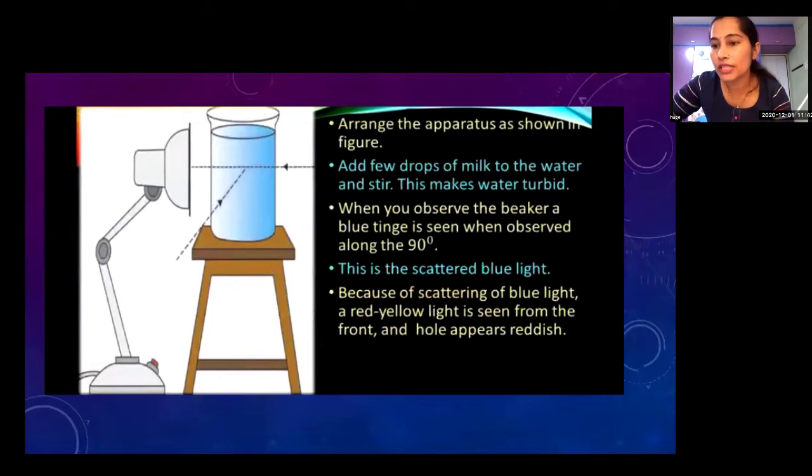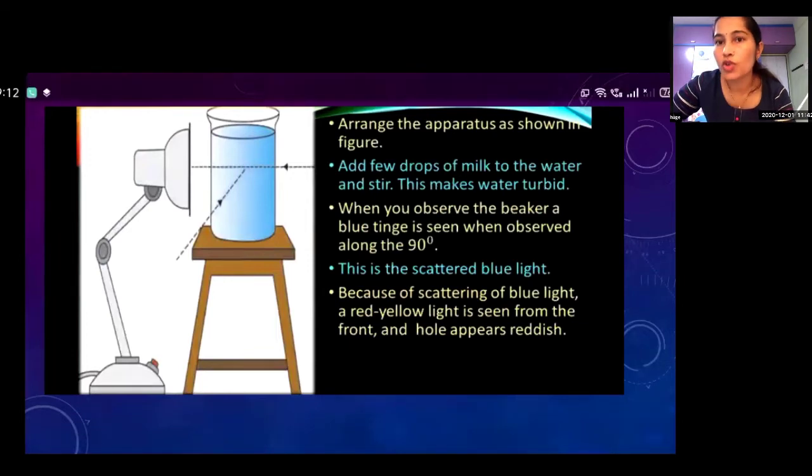For this, we will see one more experiment. This experiment has to be done in a dark room. So it is not possible here. So I am showing you on screen.